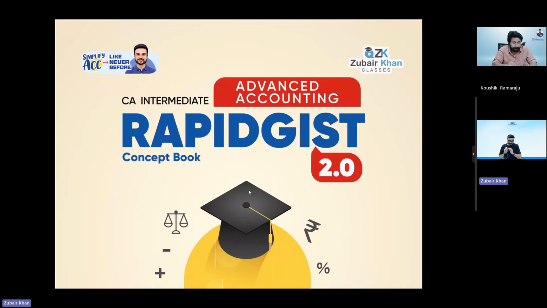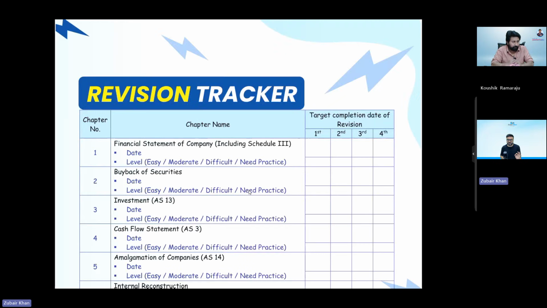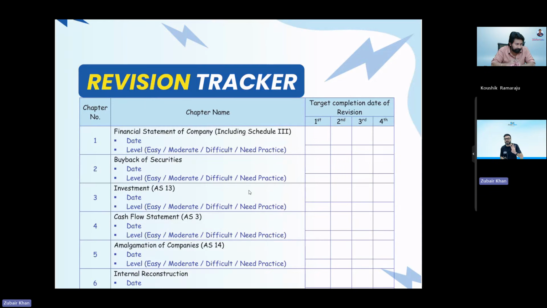So this is the first book, a concept book. We call it the Rapid book. What happens, sir, is that students face a problem before the examination. They attend the class, but they are not able to do revision multiple times. This is the problem they face. These books are beautifully drafted. First of all, it's a colored concept book. You can see there's a revision tracker. The student has to do a 4-time revision, and a proper table is mentioned there on how to do that for each and every topic.